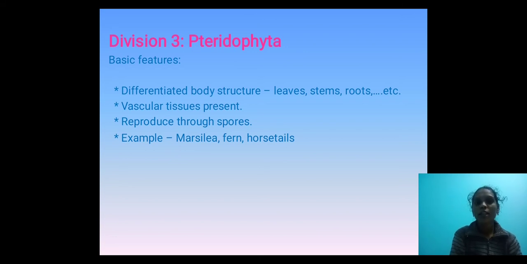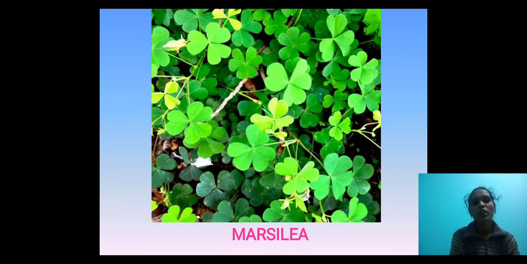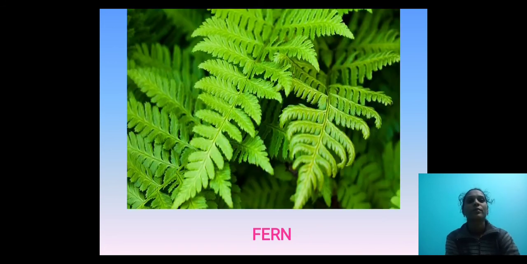Differentiated body structure. All pteridophytes have differentiated body structure. We can easily identify the leaves, stems, roots in their whole structure. That's why it is a differentiated body. Vascular bundles are well developed, and they reproduce through spores. Some examples are Marsilea, fern and horsetails. See, this is the structure of Marsilea. This is the structure of fern.